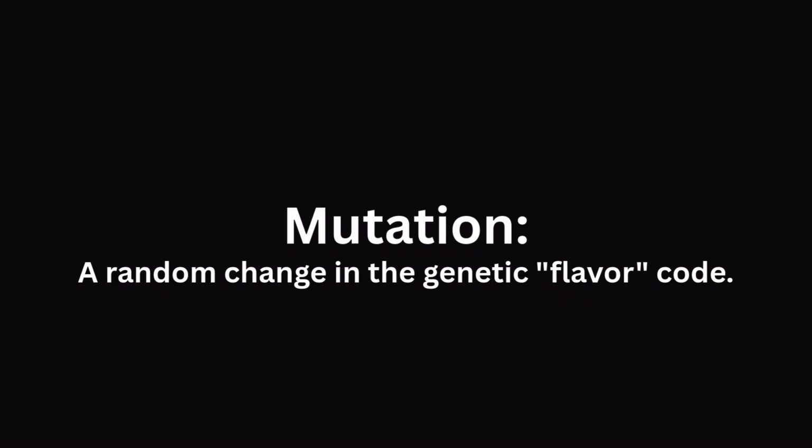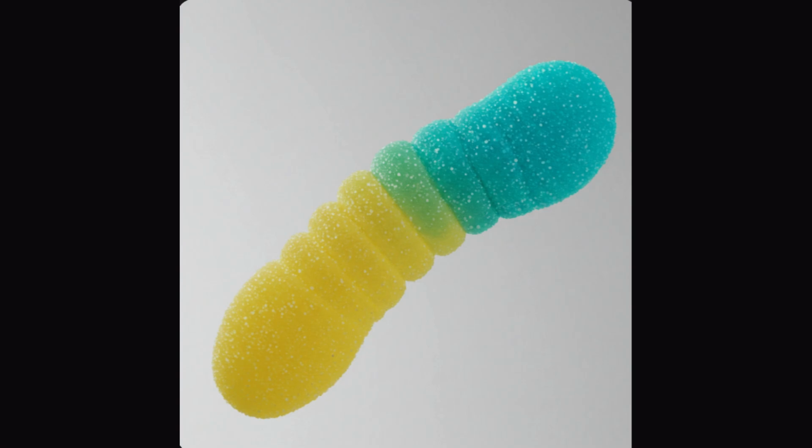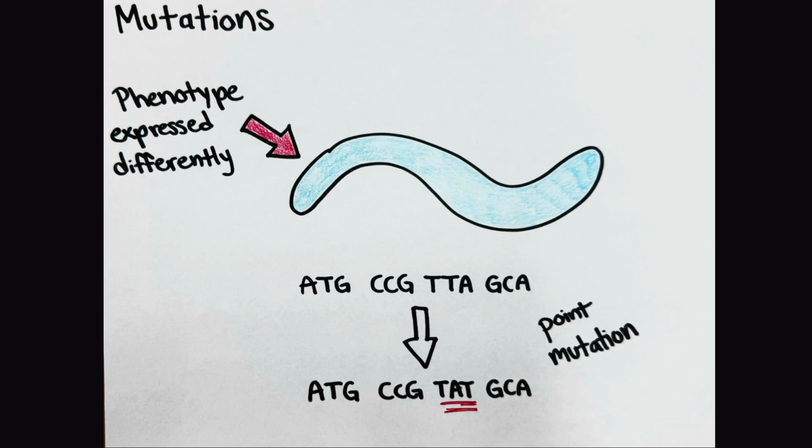Mutation. A random change in the genetic flavor code. Example with gummy worms, one pineapple worm mutates during mixing and creates a totally new, unexpected flavor, say, blue raspberry. This is like a new allele being introduced. Let's say its original DNA sequence is ATG, CCG, TTA, GCA. Then a point is flipped at a certain position, now reading as ATG, CCG, TAT, GCA. This is called a point mutation, which can result in the phenotypes changing potential flavor and color, although this is not present in our current population of gummy worms.